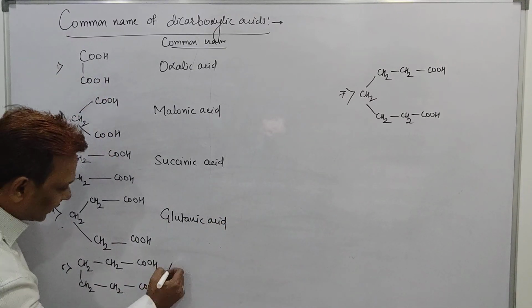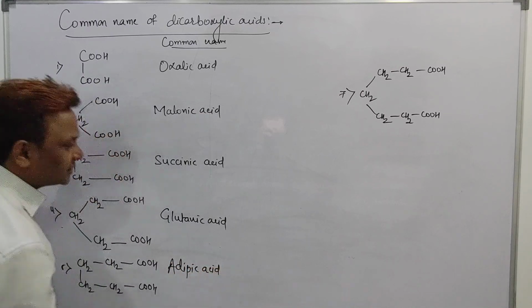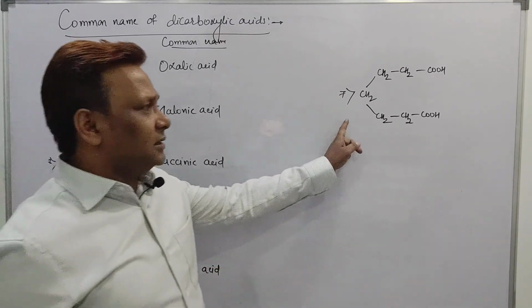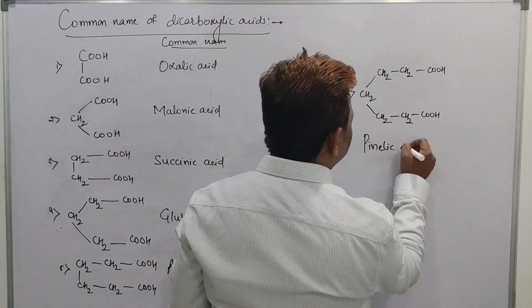This is called beta adipic acid. This is called what, you know? Adipic acid. And the last one, this acid is there, beta. It is commonly called phenylic acid.